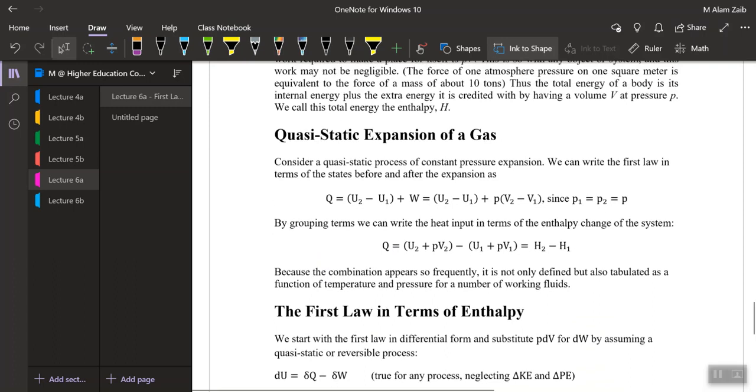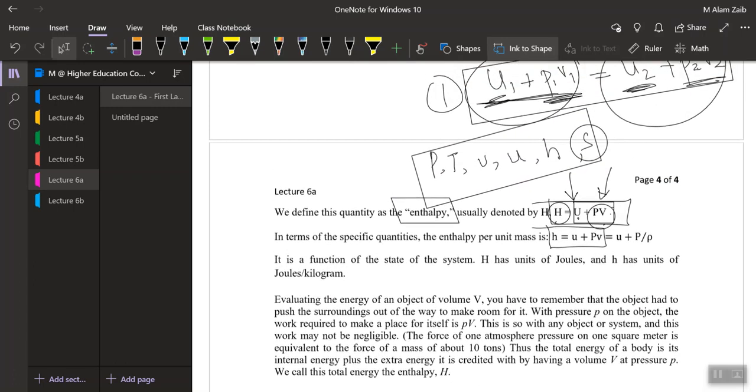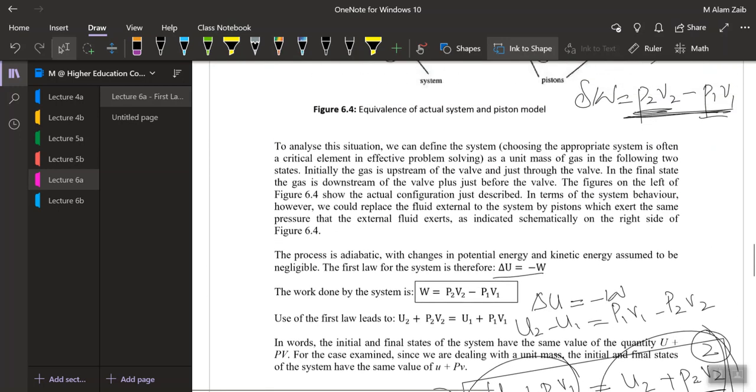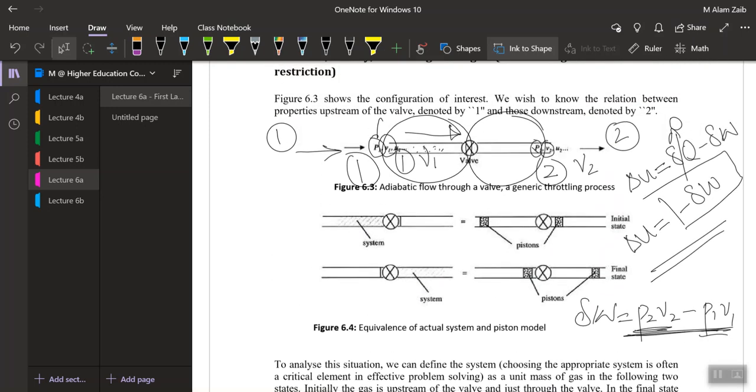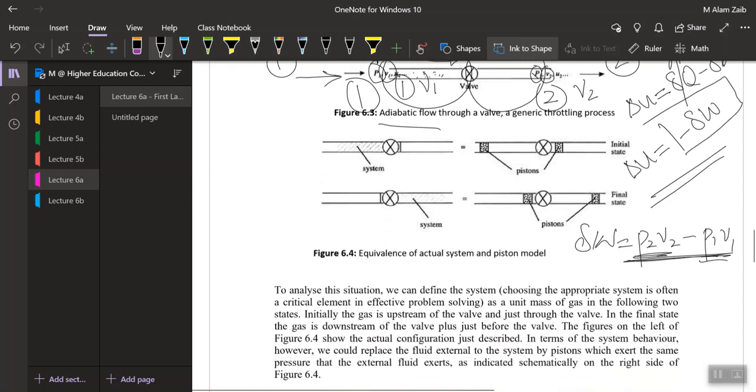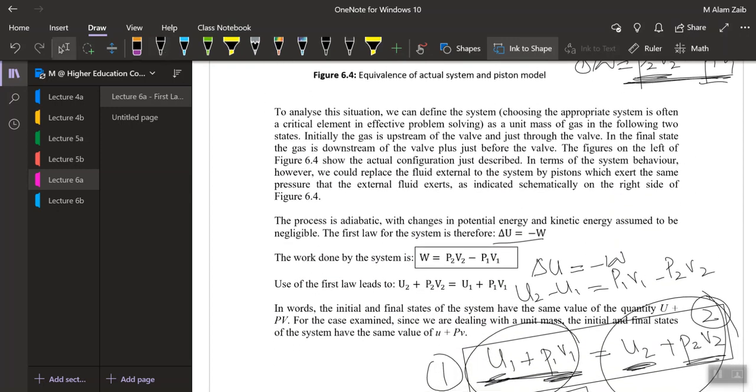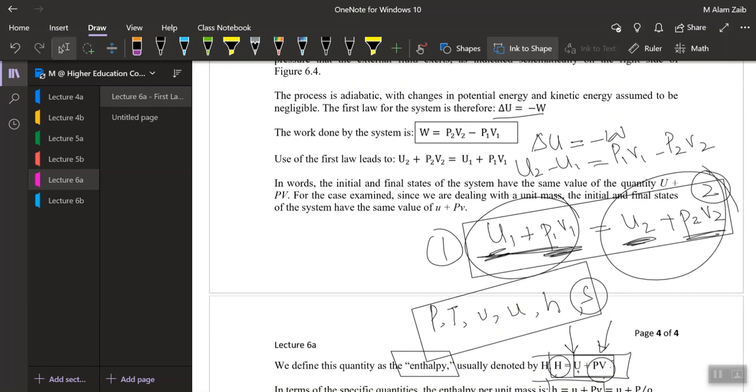Now, in your previous knowledge, you might have defined enthalpy as the total energy. So that means enthalpy is a total energy. That is correct when we can say the process was adiabatic, when there was no other work done in it. So the only energy we were having was the internal energy and the flow energy. So that's why it was called the total energy.